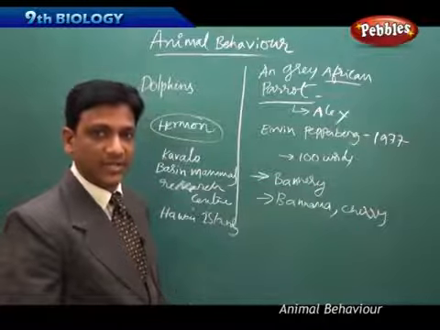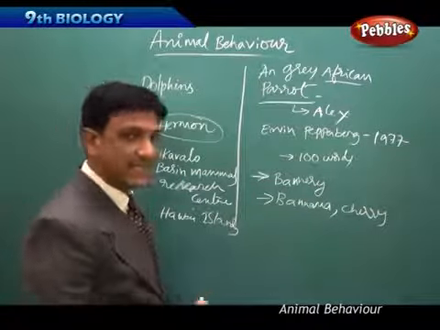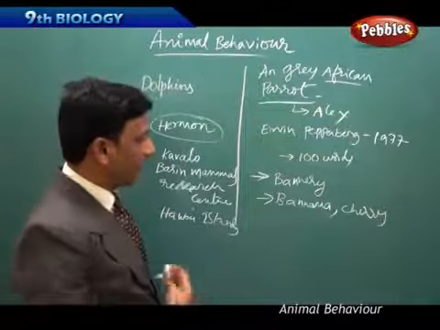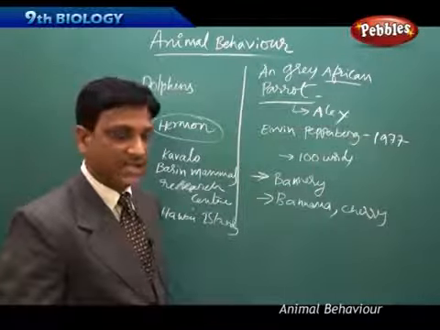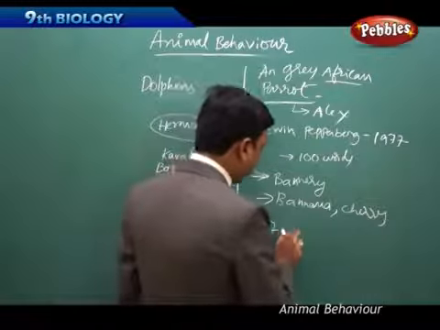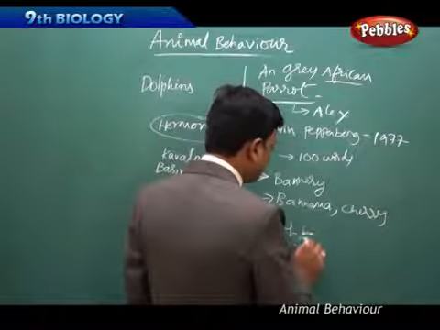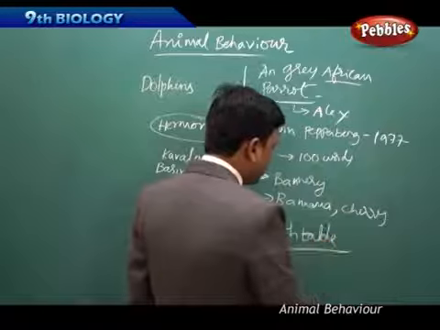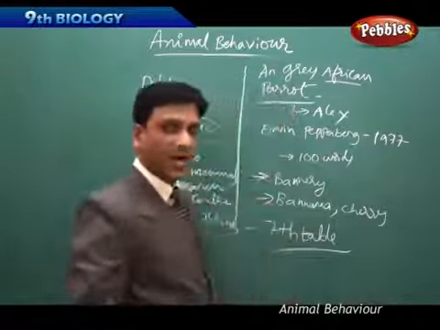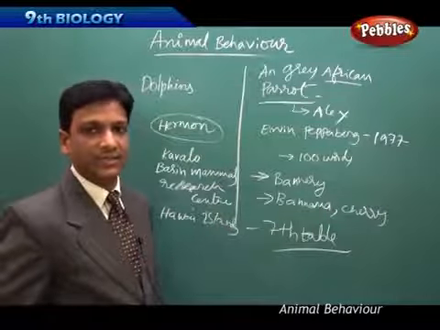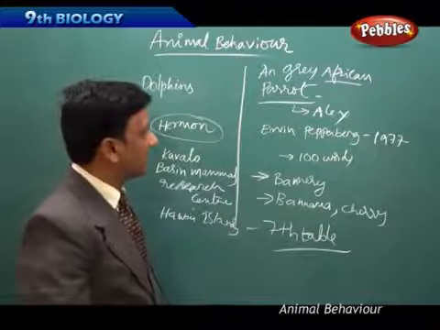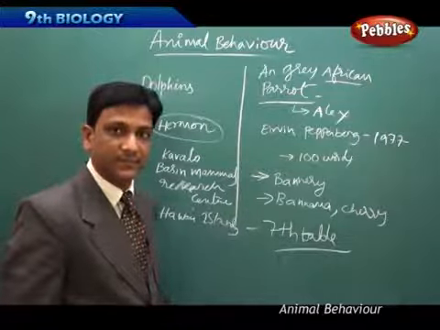It was able to give the tutoring, it was able to make sentences, and it was able to create new words by its creativity. It could learn up to the number 7 before it died. See how creative, how amazing the behavior of the animal is. So it was studied by Irene Pepperberg.